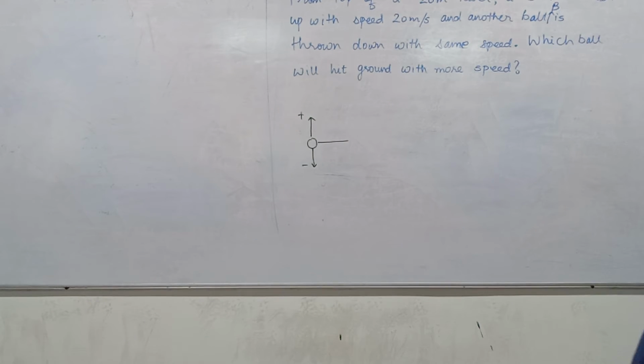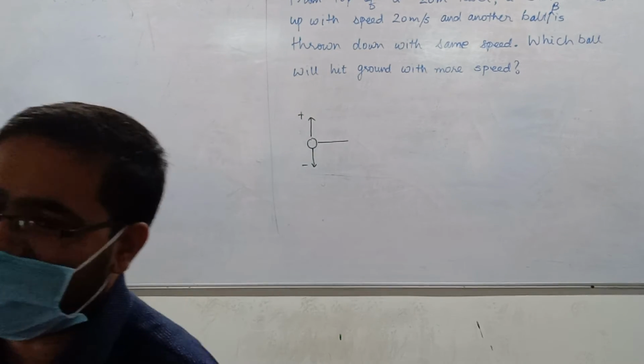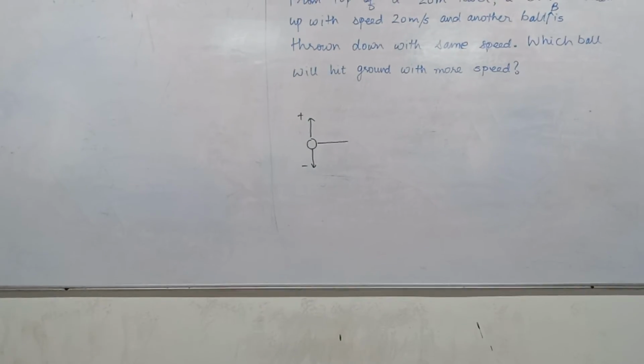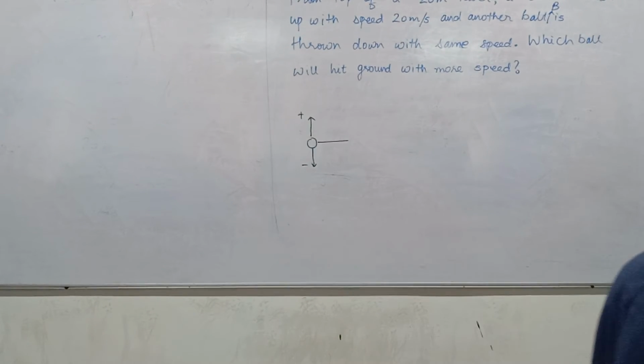Take G as 10 if you want, but frankly, you don't even need the value of G. Whether G is 10 or 9.8, the answer will not change. Right? But still, take it 10. Put points as usual, A, B and C like we normally do.